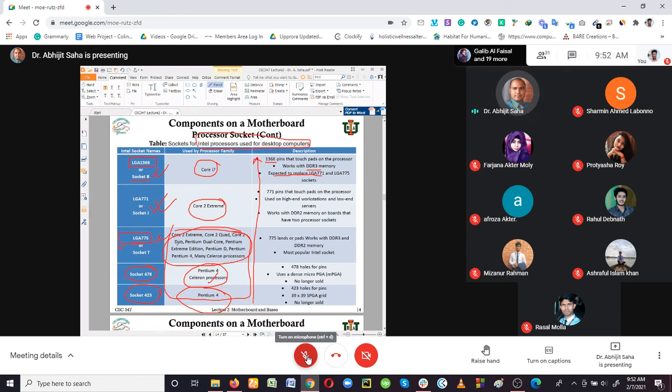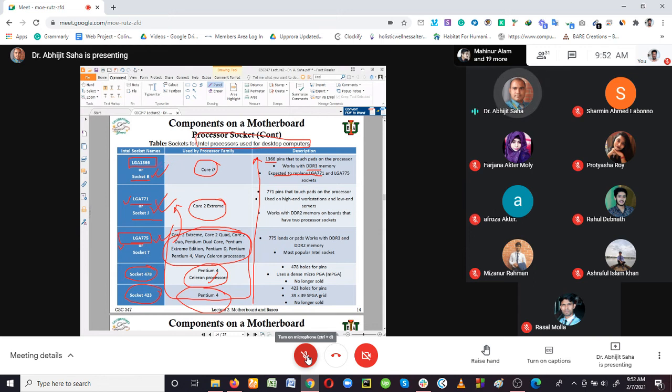That was the most popular one at that time, because several versions of processors came into the market, and all of them support this LGA 775. After that, for the Core 2 Extreme processor, the LGA 771 or socket J came into the market. That was very popular at that time.